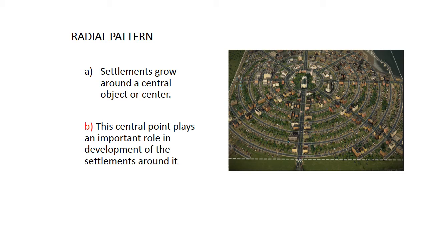Now, the next pattern is the radial pattern. Settlements grow around a central object or center. When there is some object in the center, and the settlement starts growing around that object, we call it a radial pattern. This central point plays an important role in the development of the settlements around it. So that middle point is very important for the other settlements. Then it is called radial.